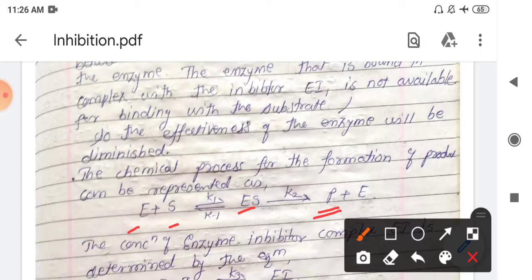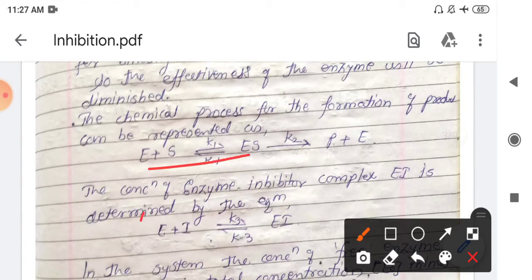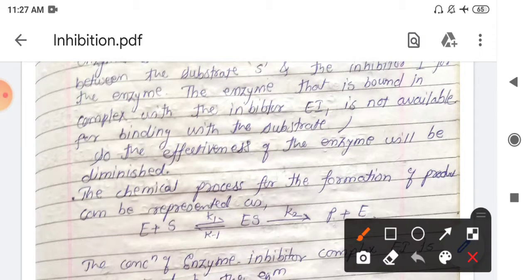This is our desired reaction, but due to the addition of inhibitors, along with this reaction another type of reaction is observed, in which enzyme E interacts with inhibitor I to give a new type of complex, the enzyme inhibitor complex. One assumption has been made: this new EI complex is not available for binding with the substrate S.